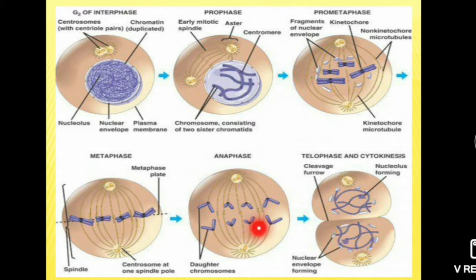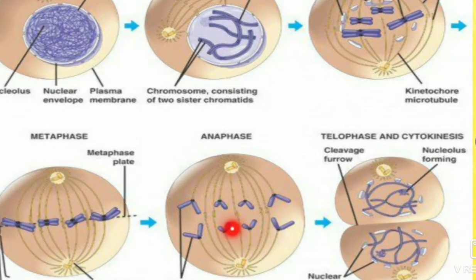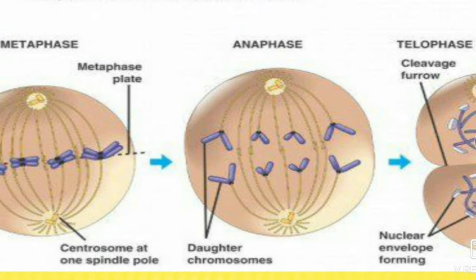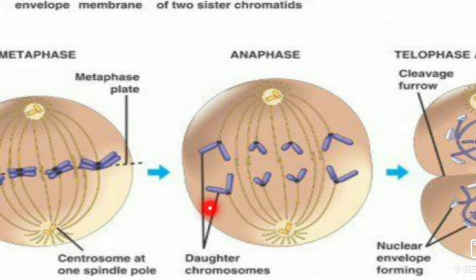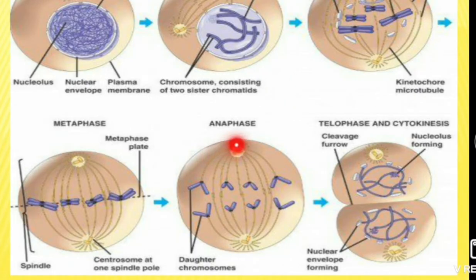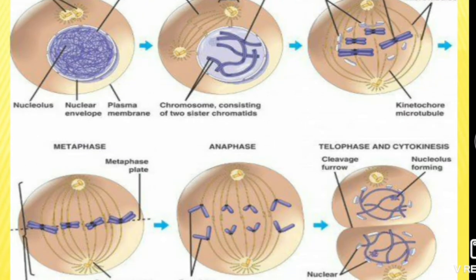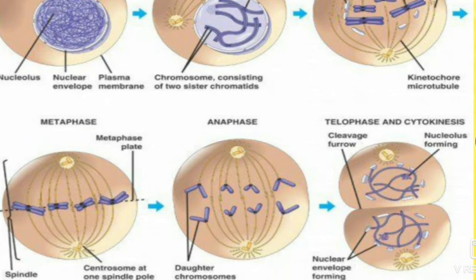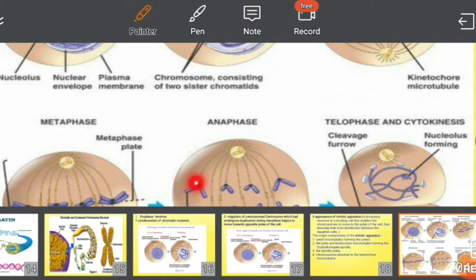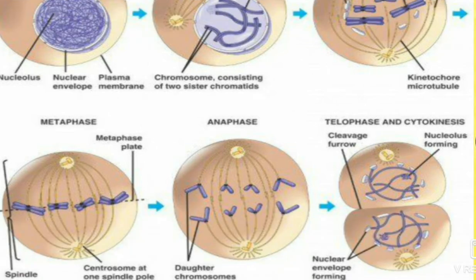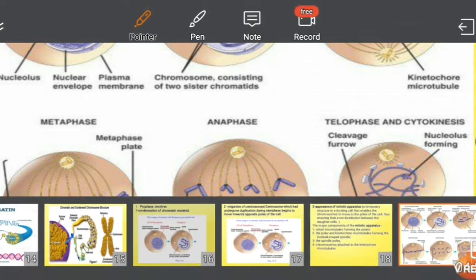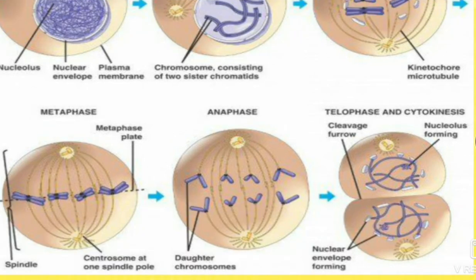Then anaphase, which is also called the separating phase, in which the centromere is split. The centromere of each chromosome splits and spindle fibers get attached to the centromere, they contract and each sister chromatid moves towards the opposite pole. See, this is the sister chromatid and these sister chromatids move towards the opposite pole by shortening or contraction of spindle fibers.